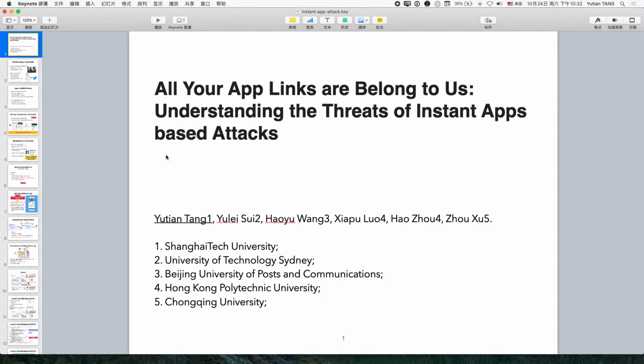All your app links belong to us. Understanding the threats of instant app-based attacks. I'm Yutian Tang from ShanghaiTech University. This is joint work with Yulei, Haoyu, Wang, Xiapu, Zhou, and Zhou.